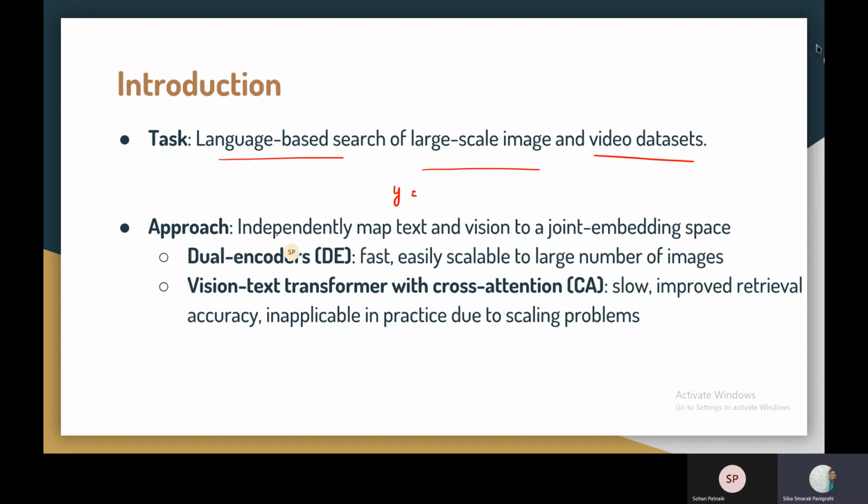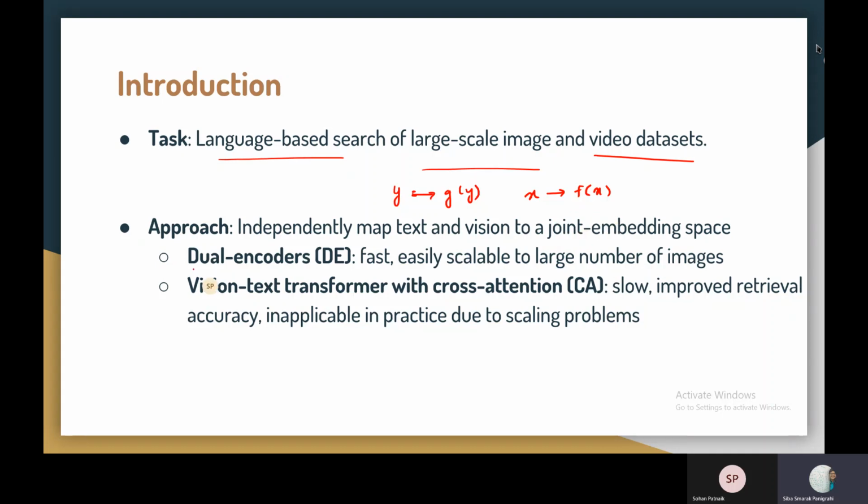The approach generally taken in the community is to independently map the text and vision to a joint embedding space. So for instance, X being the image, we can map it to some embedding fX, and Y being the text, we can map it to some gY. Then after mapping, we can find a similarity between them, and according to that similarity score, we can say which are most relevant and which are least relevant.